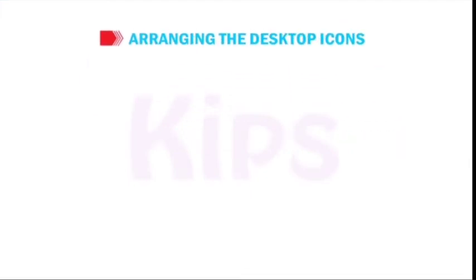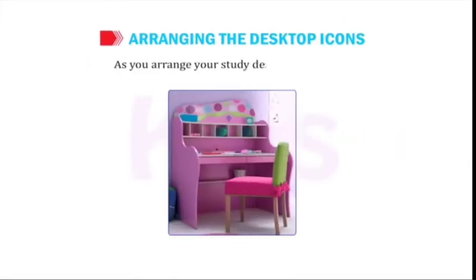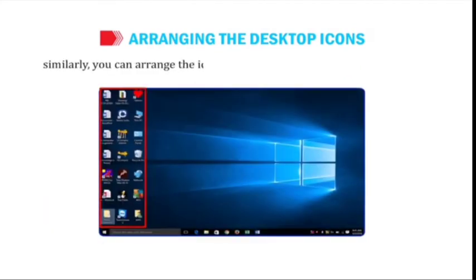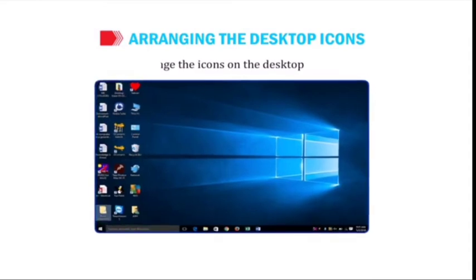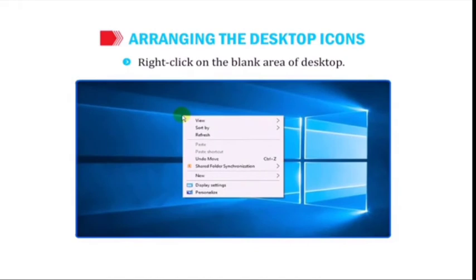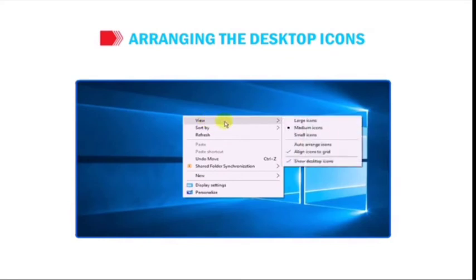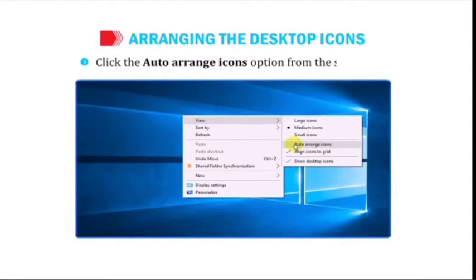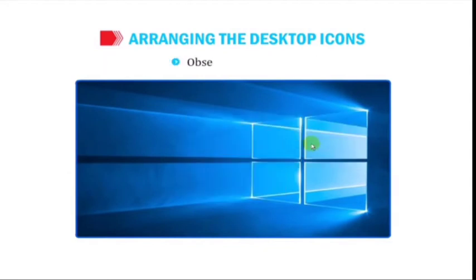Let us learn how to arrange the desktop icons. As you arrange your study desk to make it tidy, similarly, you can arrange the icons on the desktop to give it a better look. Right-click on the blank area of the desktop. You will find the list of options. Select the View option. Click on the Auto Arrange Icons option from the sub-menu. Observe the changes.